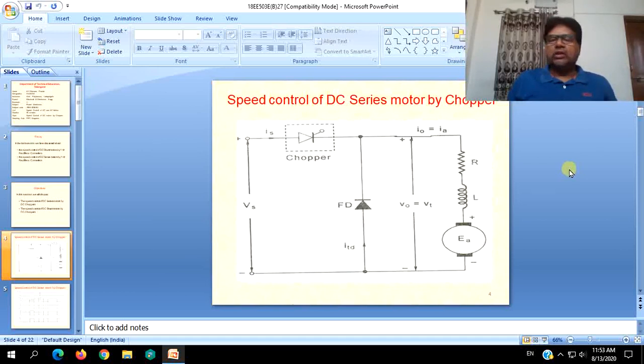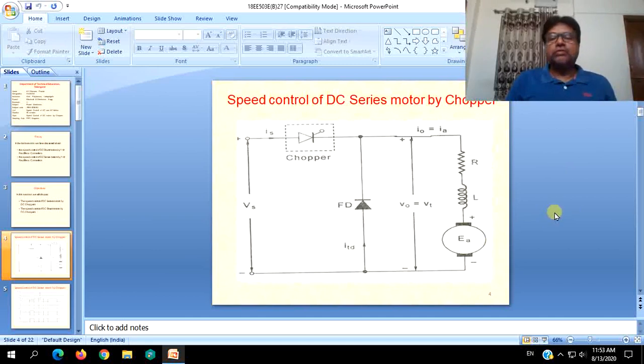And owing to its own drawbacks, frequency modulation would not be used. Pulse width modulation is the most sought after procedure to use for any control aspects, may it be speed control or some other braking or regenerative, whether it is DC to DC converters or AC to DC or all the types of converters. Pulse width modulation is the most sought after one to have better control and results.